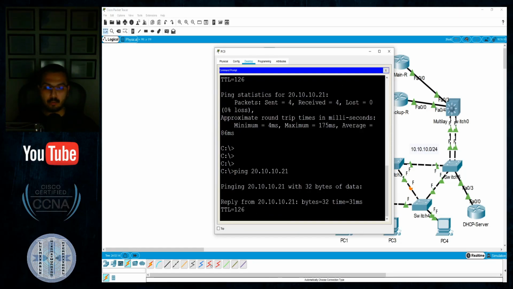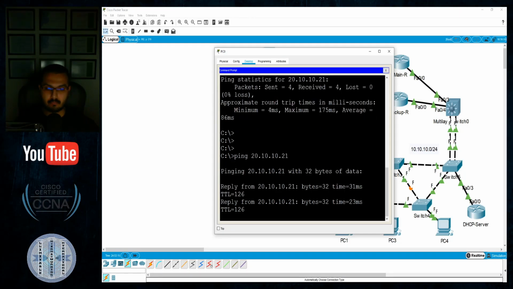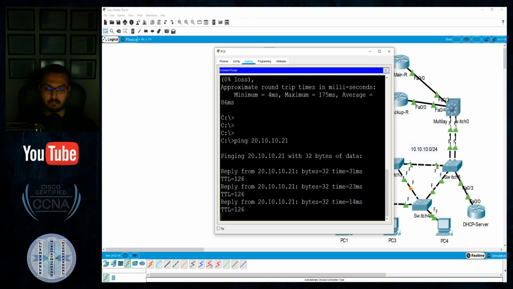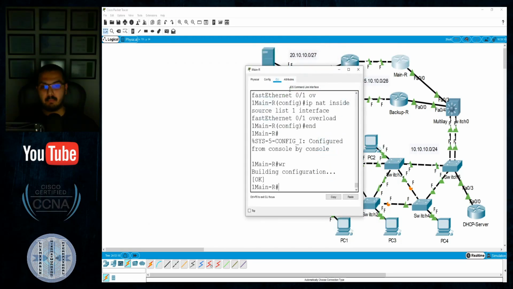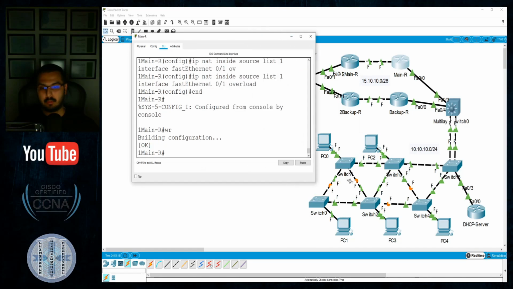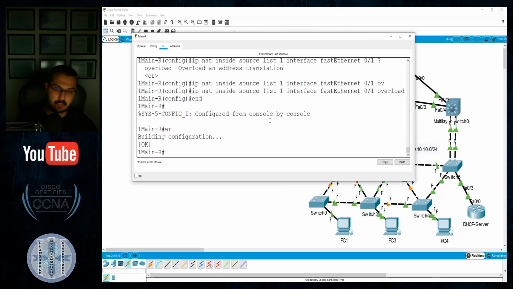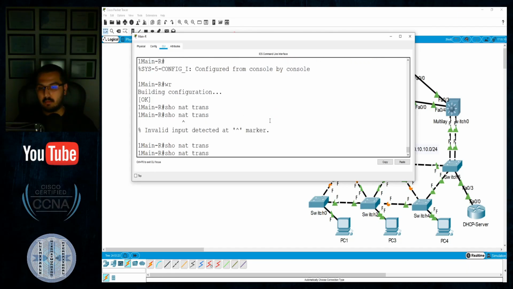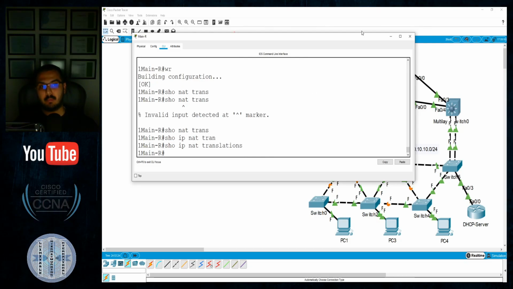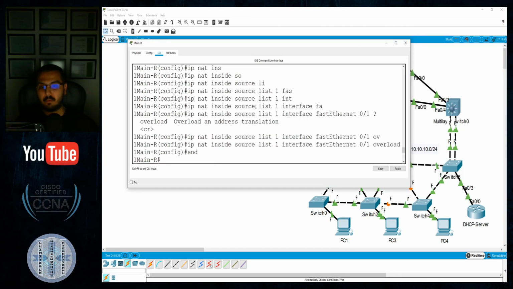Let me try reachability and connectivity to any server there. Ping again. There should be a ping. Okay, there is a ping so far, and let's see if that ping did hit the command. It will not, because I have forgotten something. Show IP NAT translations. No translations happen. The reason is that I have just told it to do NAT for the inside, but who's the inside?